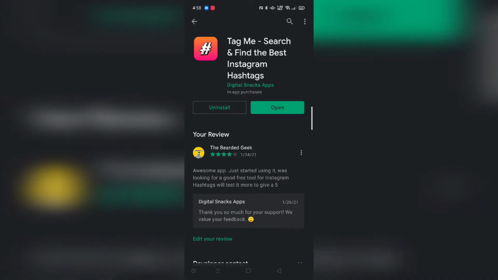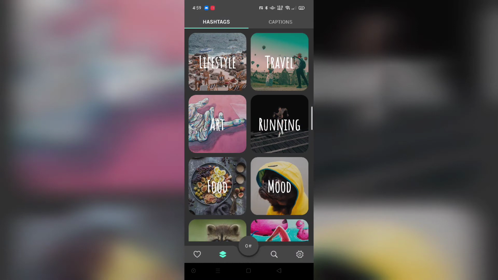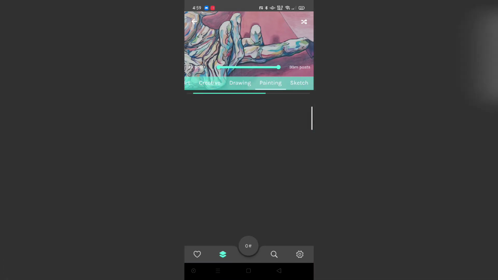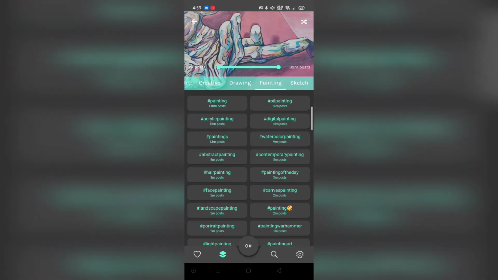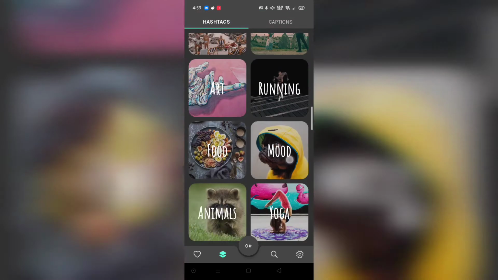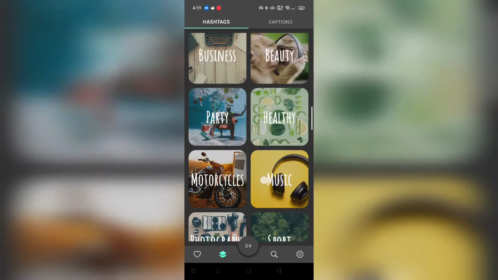Alright, so here we are on the mobile screen. This is the application. You can go ahead and download this, TagMe, search and find the best Instagram hashtags. The moment you open it, as I was saying, it is going to give you a preset of niches. For instance, if you have created a sketch or a painting about something and you want some sub-specific hashtags for that, it's going to provide you that as well. Apart from that, there are a variety of niches that you can go ahead and explore. There is baby, cars, cute, beach, music, sport, photography, etc.